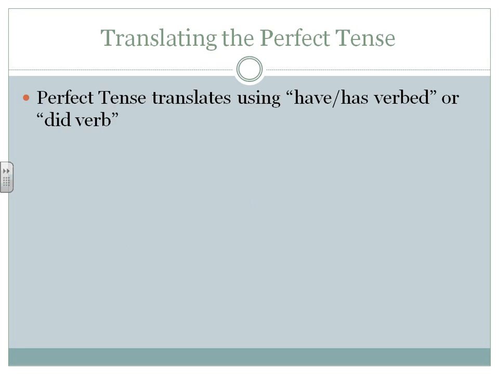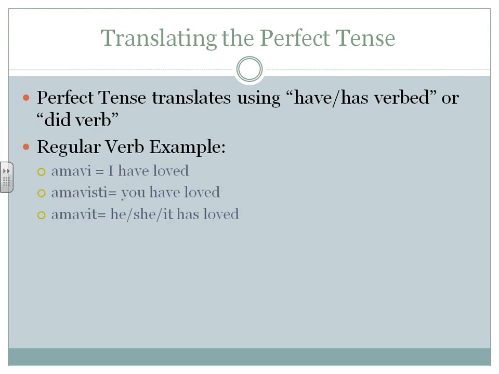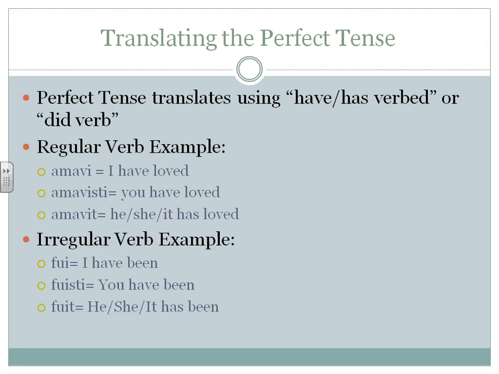And in order to translate your perfect tense, it uses one of 2 different sets, has or have verbed, or did verb. Please do not use had. Had belongs to the pluperfect. In our regular example, amavi, I have loved, amavisti, you have loved, and amavit, he, she, it has loved. And the irregular example, fui, I have been, fuisti, you have been, and fuit, he, she, it has been.